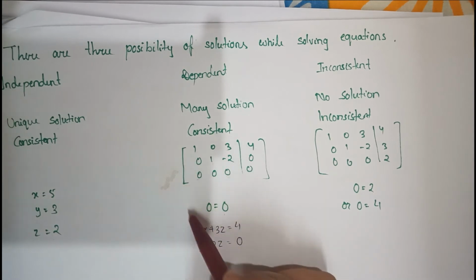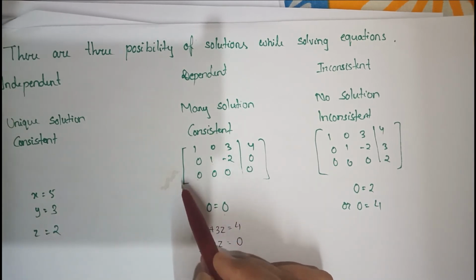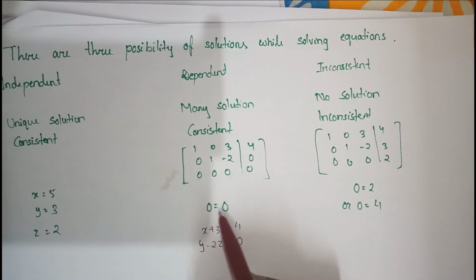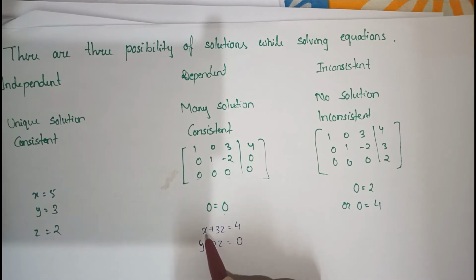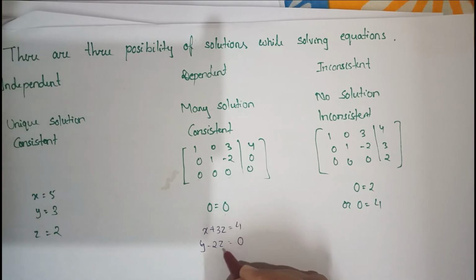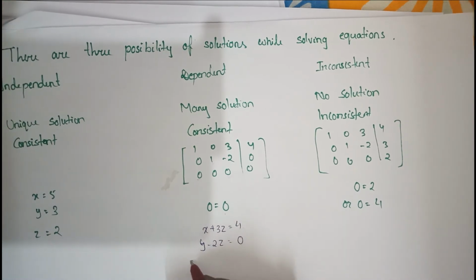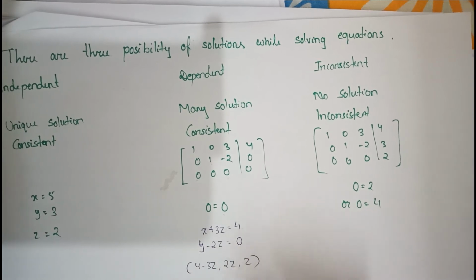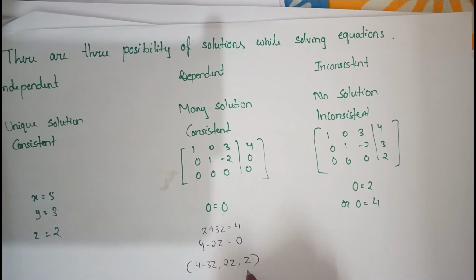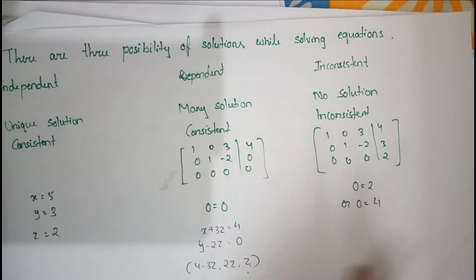Suppose you are writing all the equations in x, y, and z form; after solving it may come as 0 is equal to 0. Here you will find that they are dependent. Like you can find x is equal to 4 minus 3z and y is equal to 2z. If you take z as constant, you get the solution as 4 minus 3z, 2z, and z. So these are dependent. This is many solutions. If I put 1 in the place of z, then these will change. If I put minus 1, then again these will change. So there are many solutions, and this is also consistent.